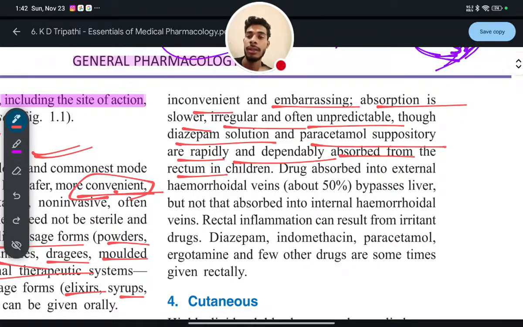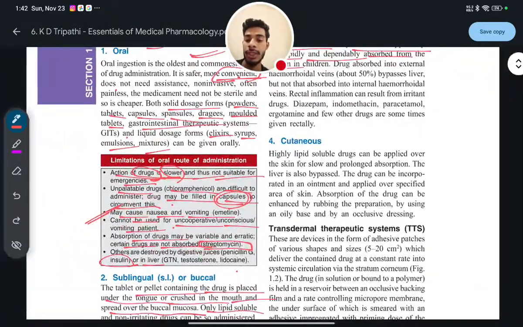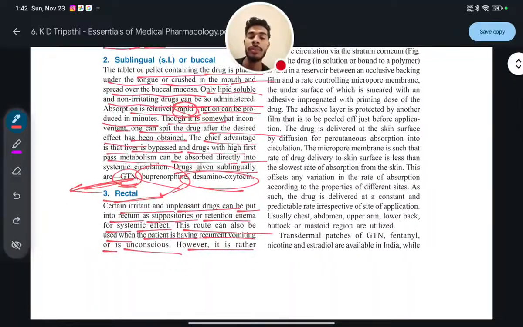Okay, are you getting the point? In some cases, for example, if a patient is senseless or vomiting, you can put the suppository inside the rectum and keep it there. From the rectum, the drug will be absorbed into the systemic circulation, and after absorption it will undergo steps like metabolism, and then show its therapeutic effect.